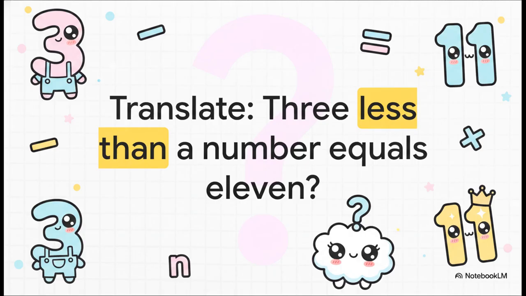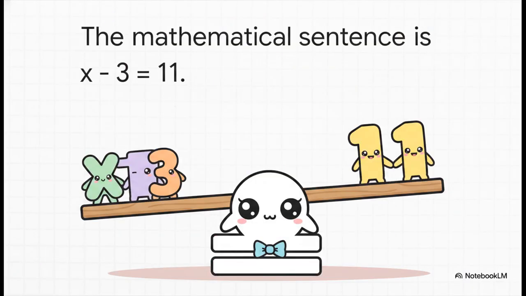Listen to this one. 3 less than a number equals 11. So let's break it down piece by piece. We have our unknown number, we're taking 3 less than it, and we have a very clear defining verb right smack in the middle of the sentence. Take a quick second to picture those symbols in your head. And here is the answer. X minus 3 equals 11.